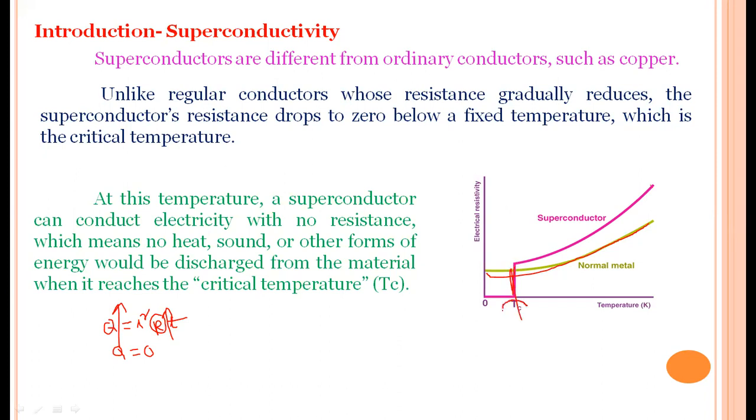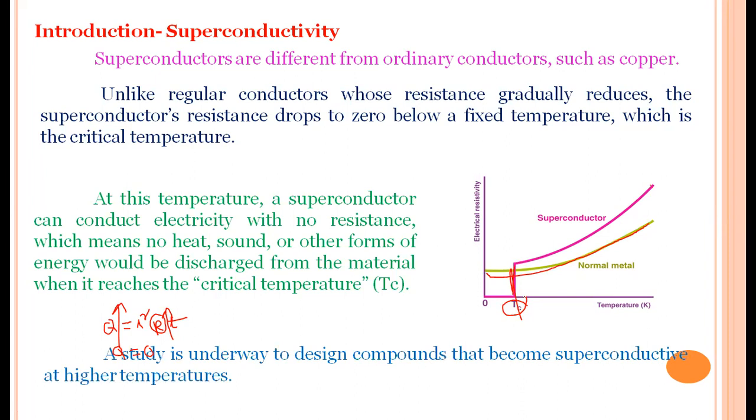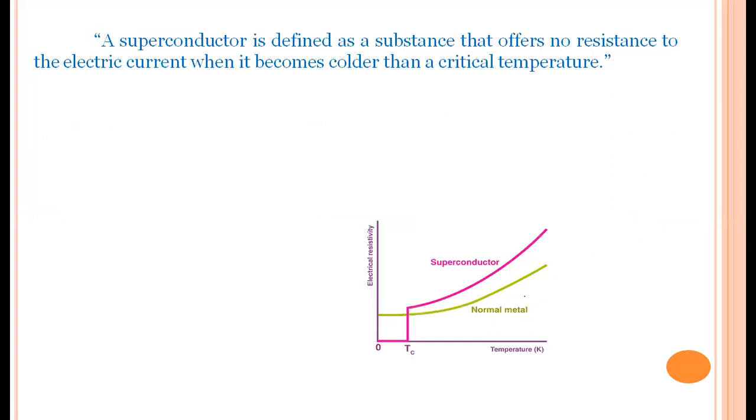This temperature is called the critical temperature. That is the main difference between an ordinary conductor and a superconductor. A superconductor is defined as a substance that offers no resistance to the electric current when it becomes colder